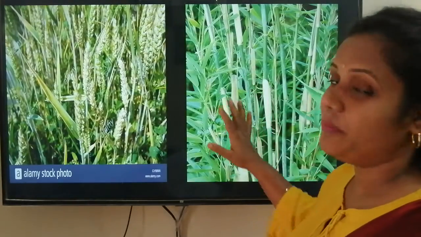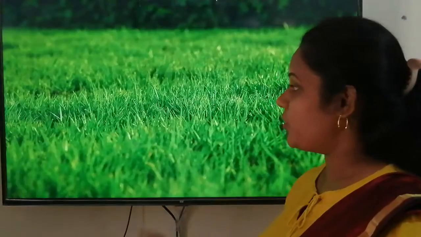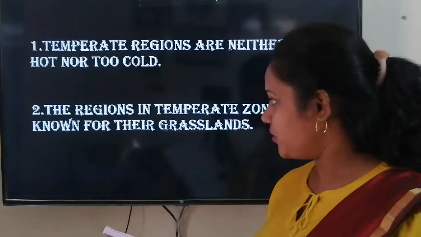Then here you have bamboos, that is also a type of grass. And then you also have lawn grass, which we plant in our park or in our garden. Understood? Now there is one more thing to tell you here.